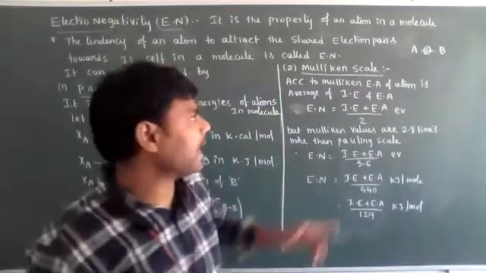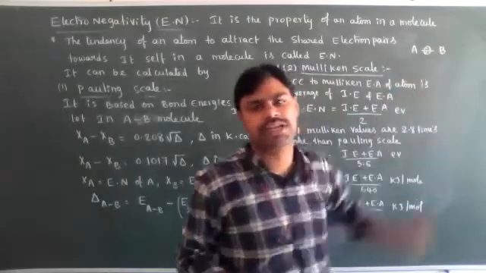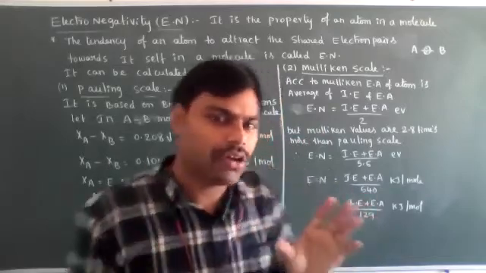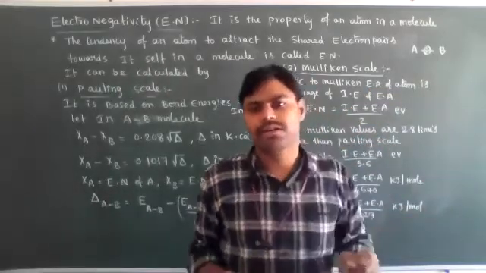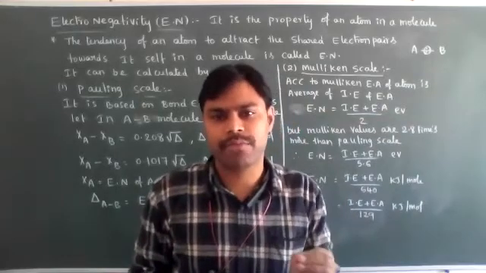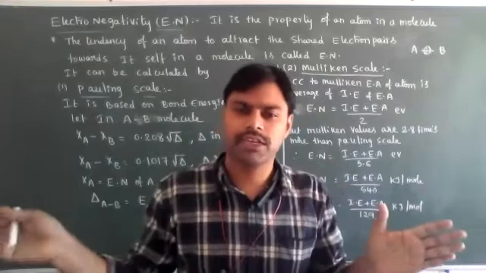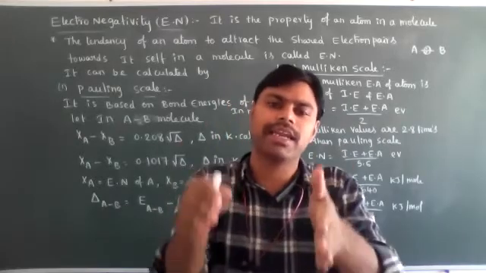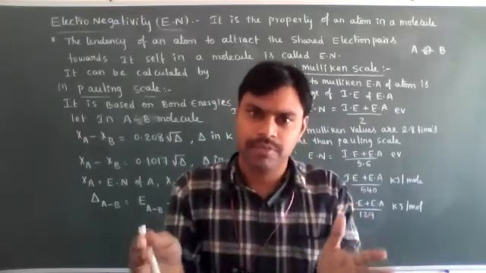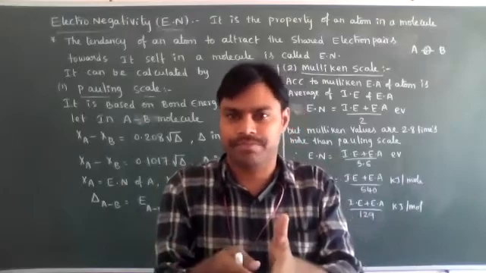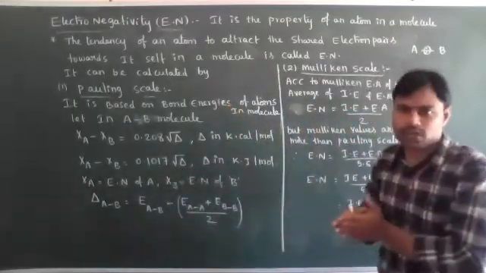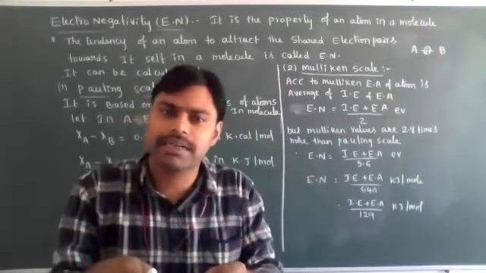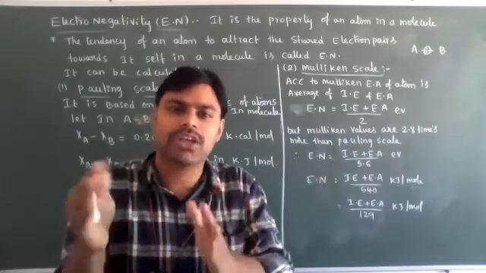Initially atom A shares one electron and B also shares one electron, which means the shared electron pairs need to be distributed equally or not. For example, you and your friend arranged some amount. Maybe you contributed 50 rupees and your friend also contributed 50 rupees, then the total is 100 rupees. That 100 rupees should be distributed equally between both, because both contributed equally. In the same way, in covalent molecules the shared electron pairs are distributed equally by the bonded atoms, but the bonded atoms' strength is not equal.